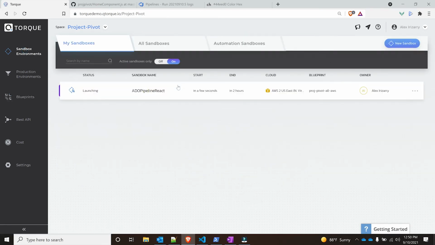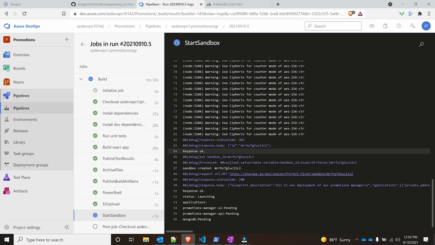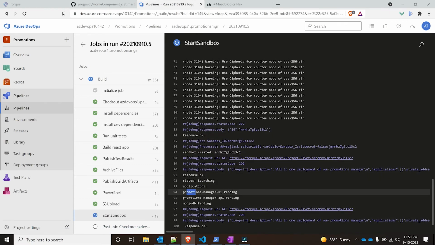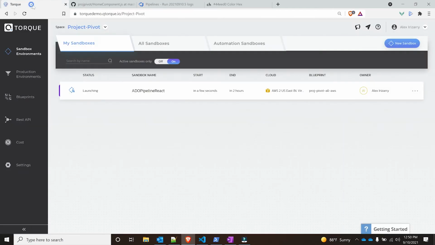Right now, there's nothing. I can always see the other ones, but as I was saying that, the moment I said that, the ADO pipeline React sandbox is now being published. So if I go to my pipeline, it should be in the Start Sandbox step. It is. It's going to go through the process. As you can see, we have these three applications that I mentioned: Response OK, and the all-in-one deployment of our Promotions Manager. So now it's going to start the process.